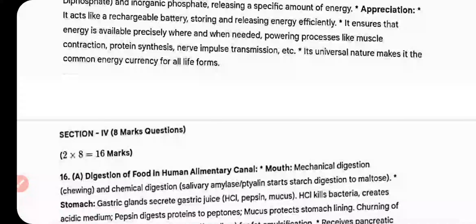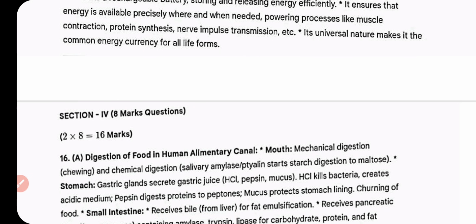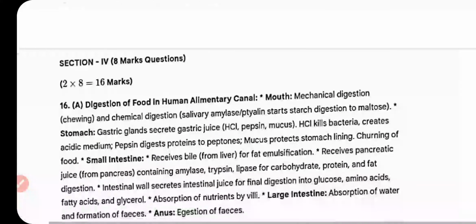It ensures that energy is available precisely where and when needed, powering processes like muscle contraction, protein synthesis, nerve impulse transmission, etc. Its universal nature makes it the common energy currency for all life forms.